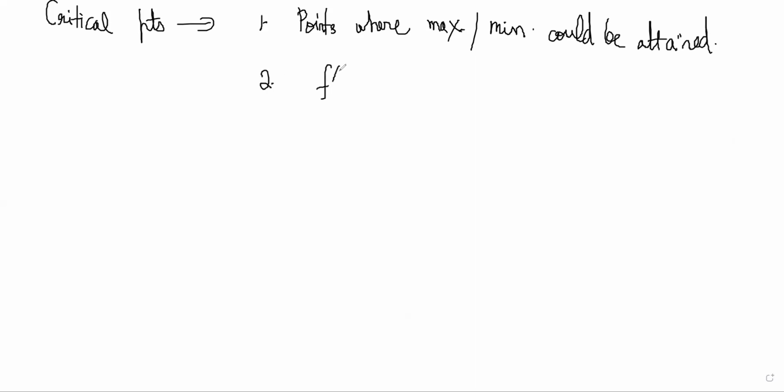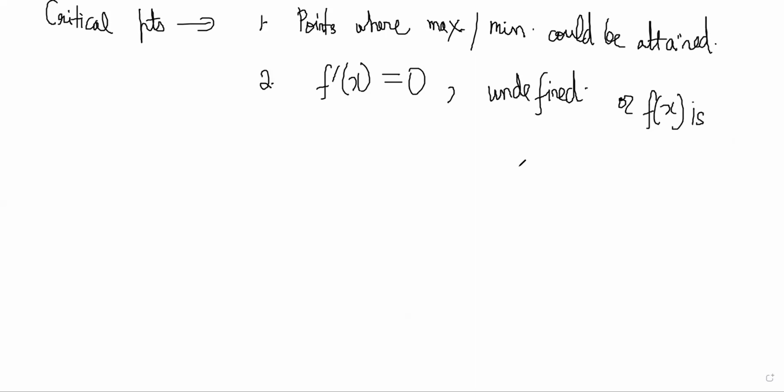Critical points are points where f dash x is equal to 0 or undefined, or f(x) is not defined.